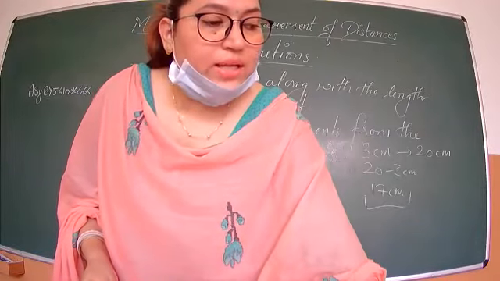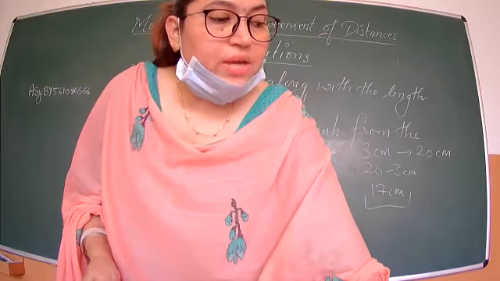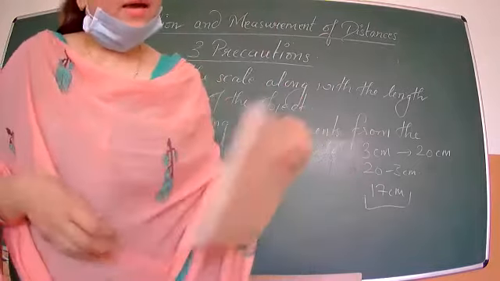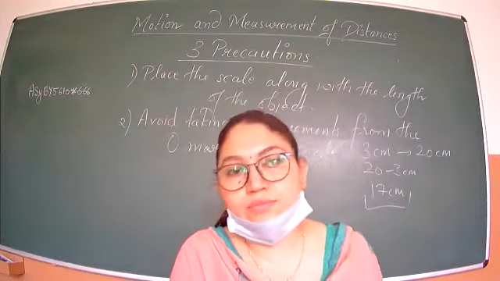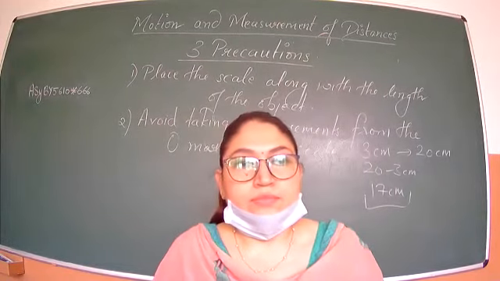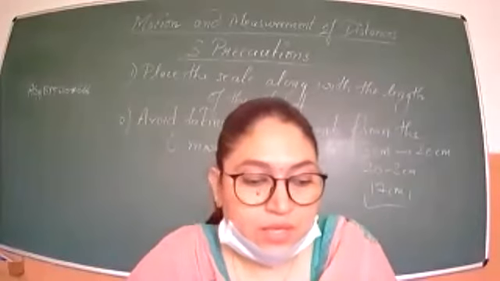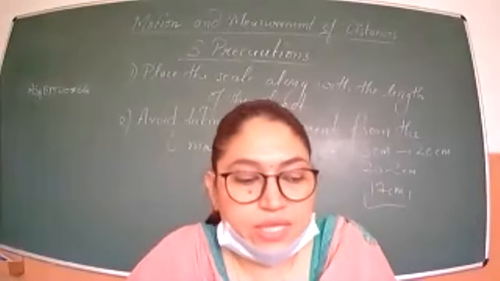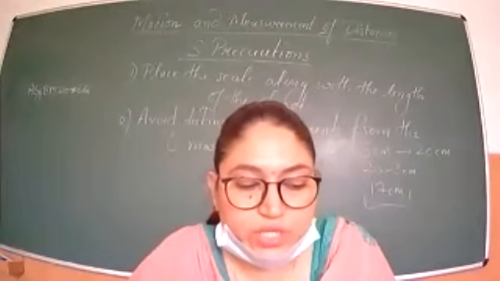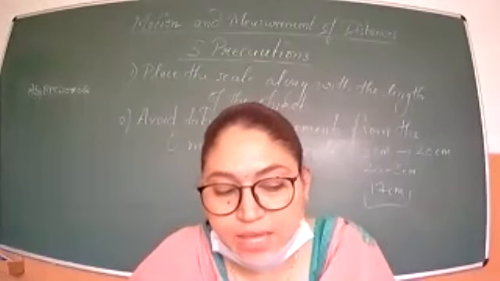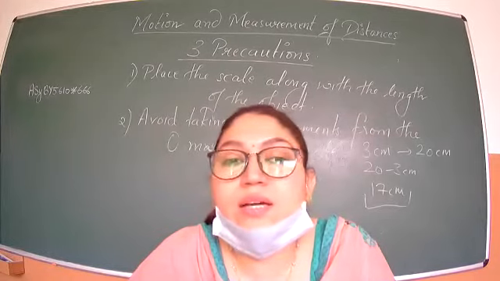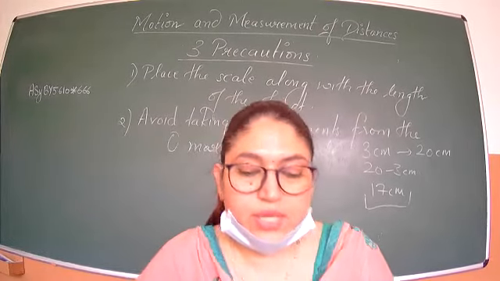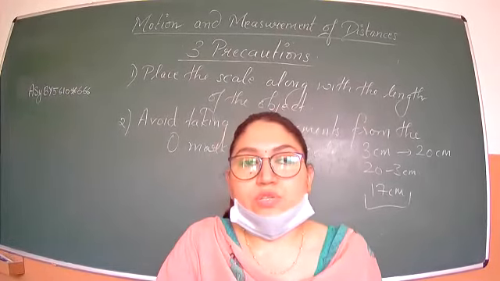See figure 10.9. Figure 10.9 is showing this. Which is the proper position of the eye for taking reading of the scale? A, B or C? Out of A, B or C, which is the proper position of the eye? B. Yes, B is the right position. Clear? So we will stop here today.